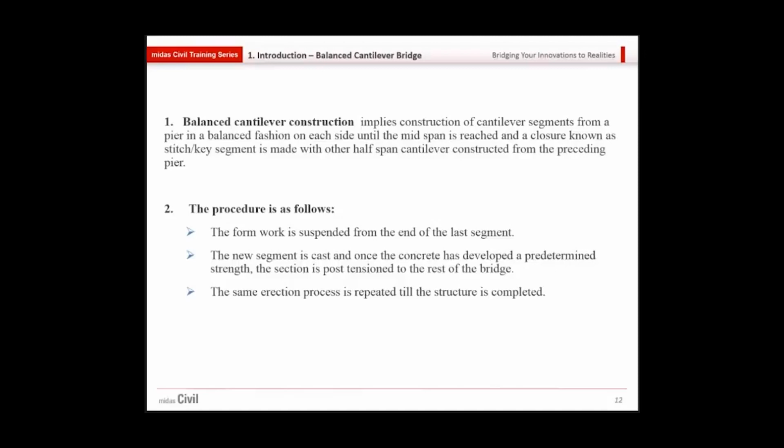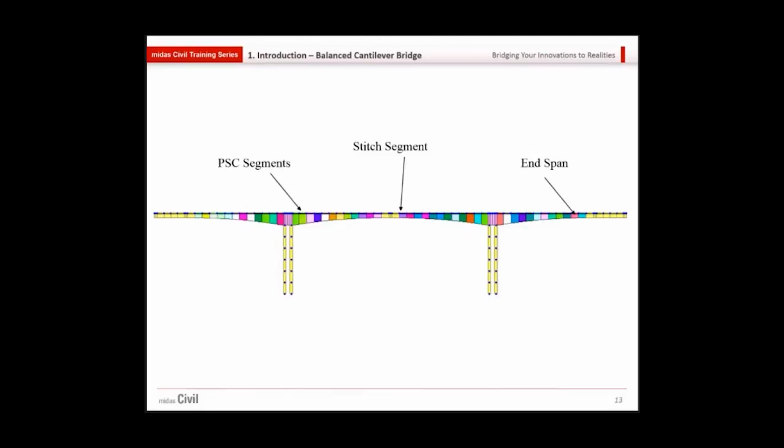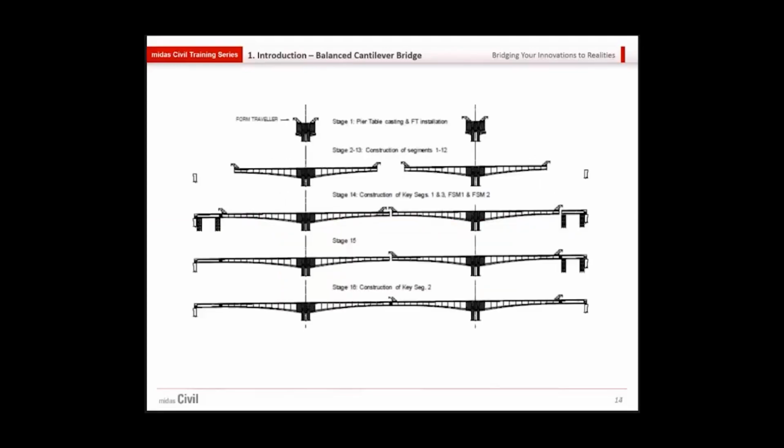So first the new segment is cast. Once it gets its strength, it is post-tensioned with the rest of the bridge. This process keeps on continuing till it meets the key segment. The same erection process is repeated till the structure is completed. If we see this view, it is one of the views of a balanced cantilever bridge where we have the PSC segments, and it shows in the middle, at the center, the stitch segment, finally the key segment, where the segments from the piers meet at the center.